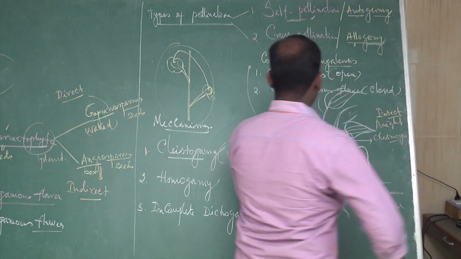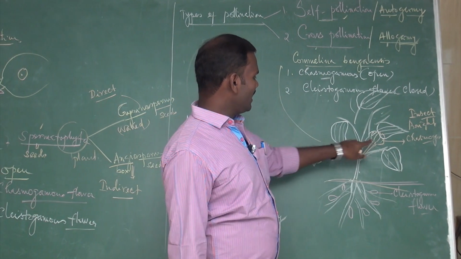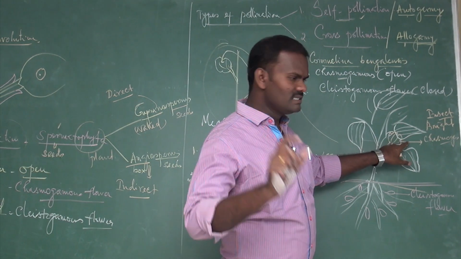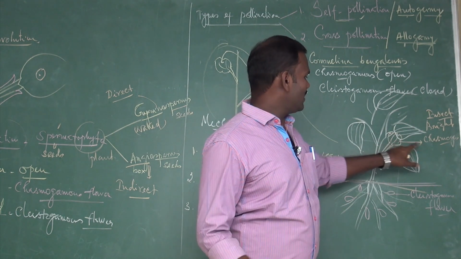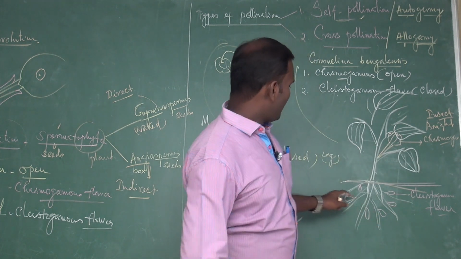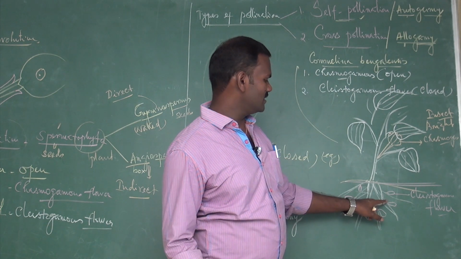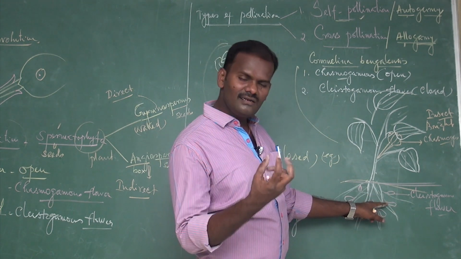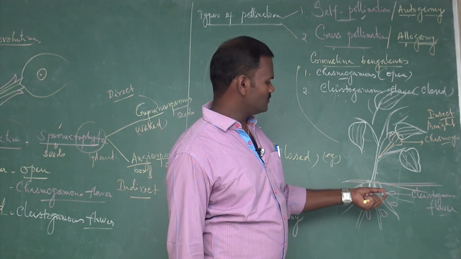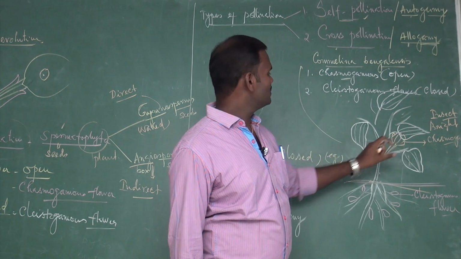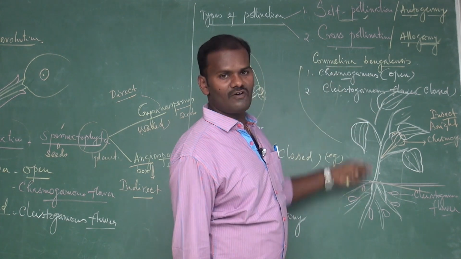In Commelina bengalensis, actually two different types of flowers are produced. One is the aerial flower, which is highly bright in colors and pollinated by insects, and it is in an open condition. Such a flower is said to be chasmogamous. And the subterranean underground rhizomes produce flowers called cleistogamous, which are dull colored flowers. So two different types of pollination take place: pollination within the closed flowers as well as in open flowers. There are two types of flowers in the Commelina bengalensis plant.